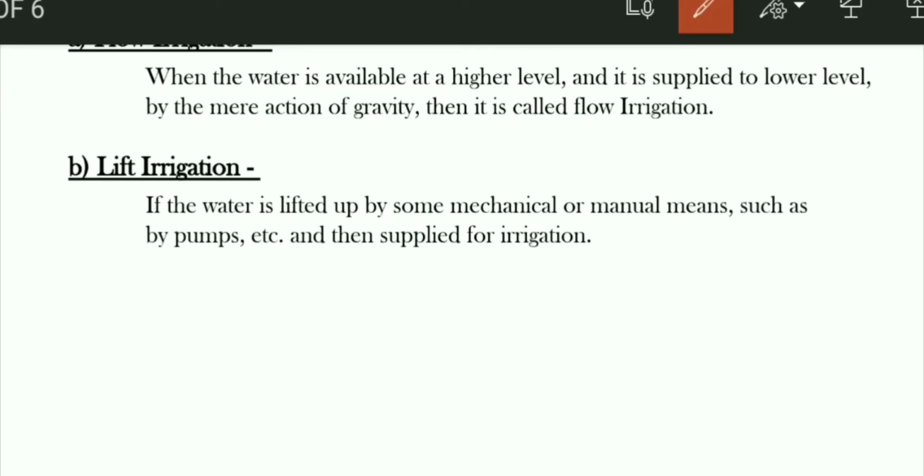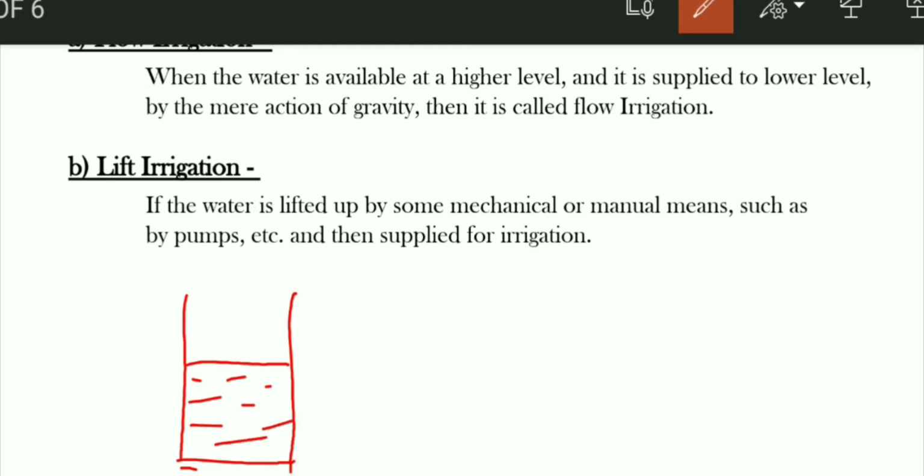Like this, if it is a well, and here is the water, a well or reservoir or such a thing, and our field is here.